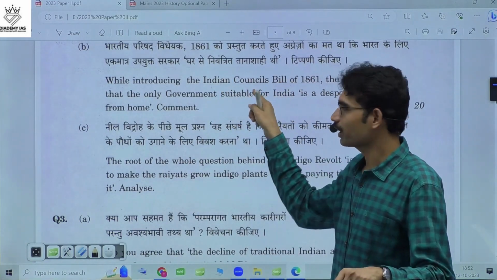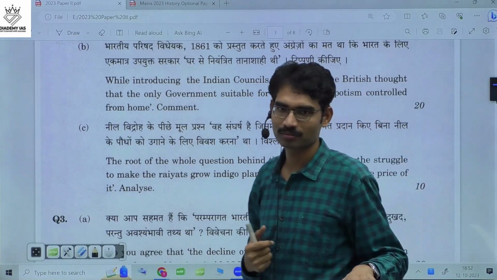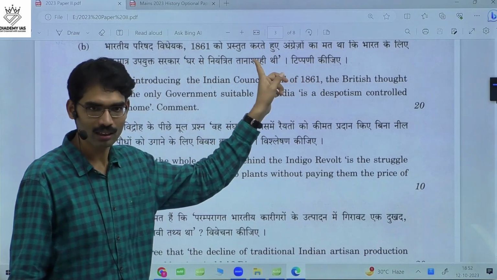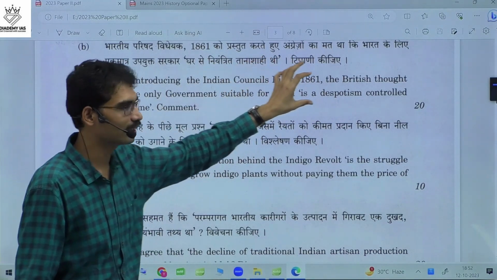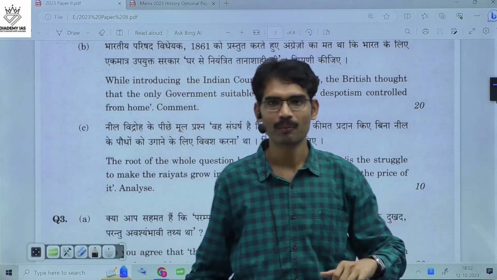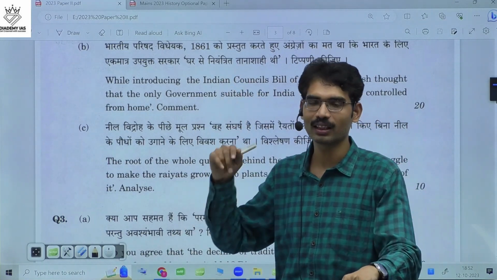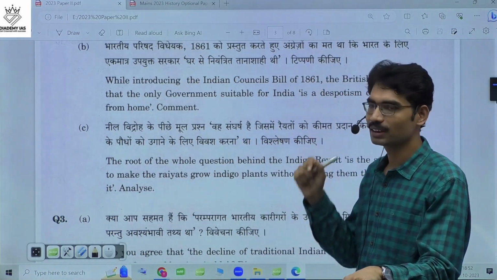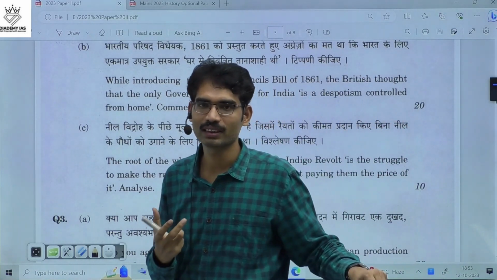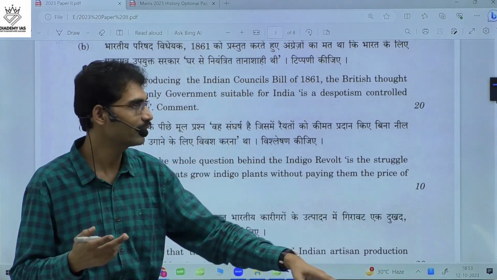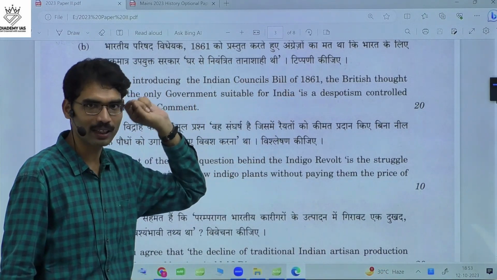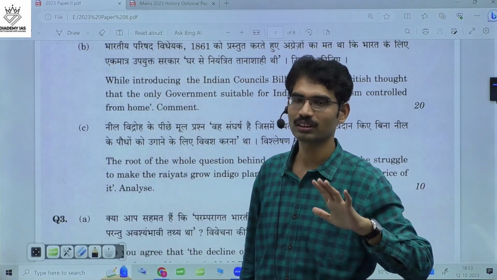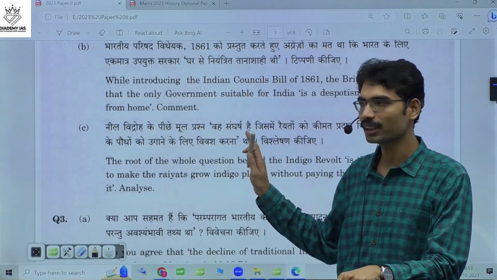It is mainly talking about Indian councils. So they tried to include more Indians in the Governor General's Council or Viceroy's Council. But the number of Indians was very limited and the powers of Indians were also very limited. In 1861, the attitude towards Indians was very severe. Just after the 1857 revolt, the British were not in a position to directly give some kind of power to Indians.